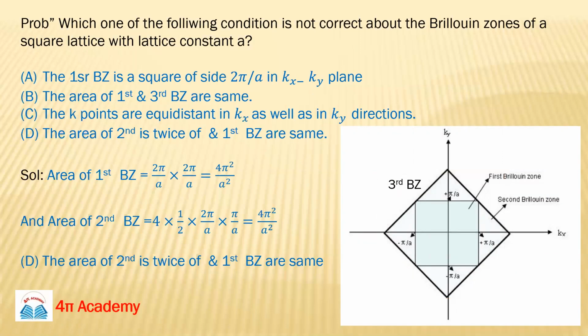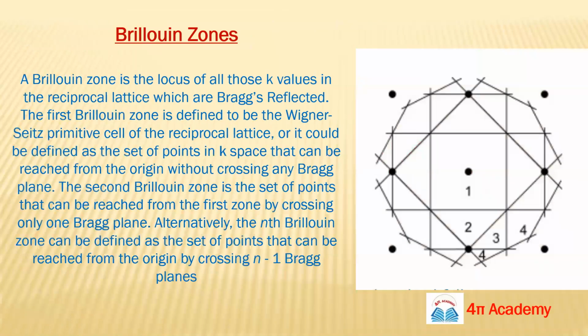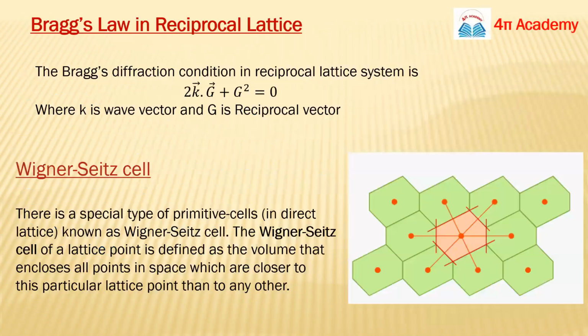So you can ask questions if you have any query. What we have covered today, we have covered little things about the Brillouin zone, and I will also give you few more concepts in next class about the Brillouin zone, and we will also discuss about the atomic factor, the structure factor. We will discuss tomorrow about these topics.